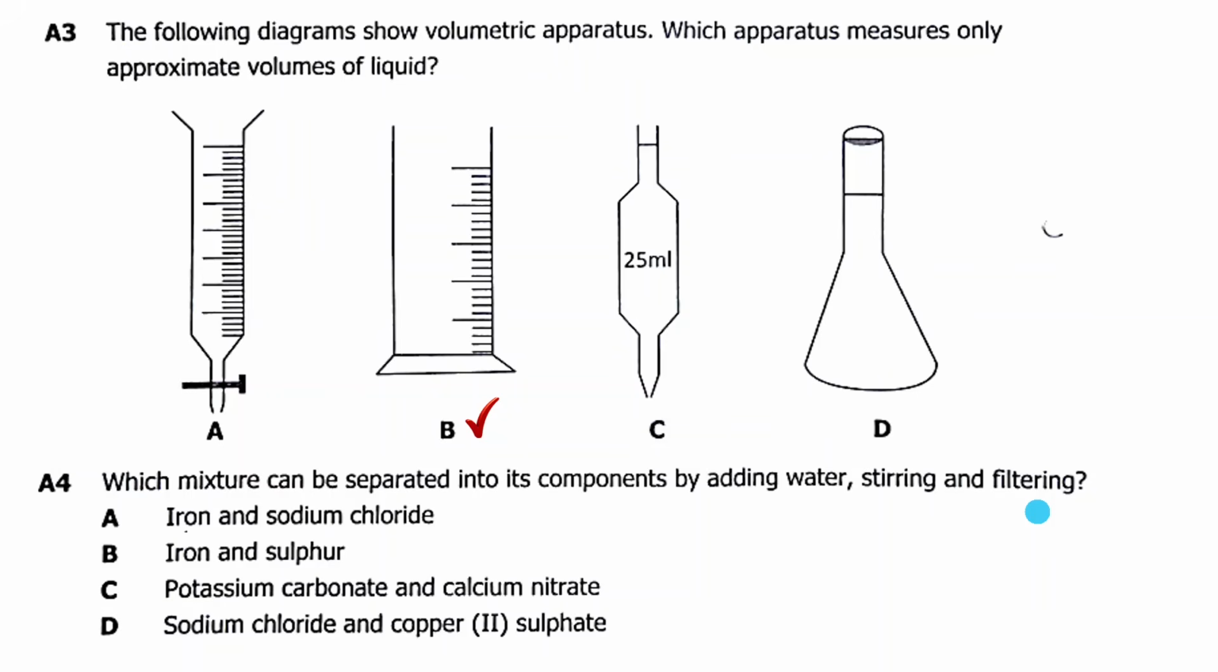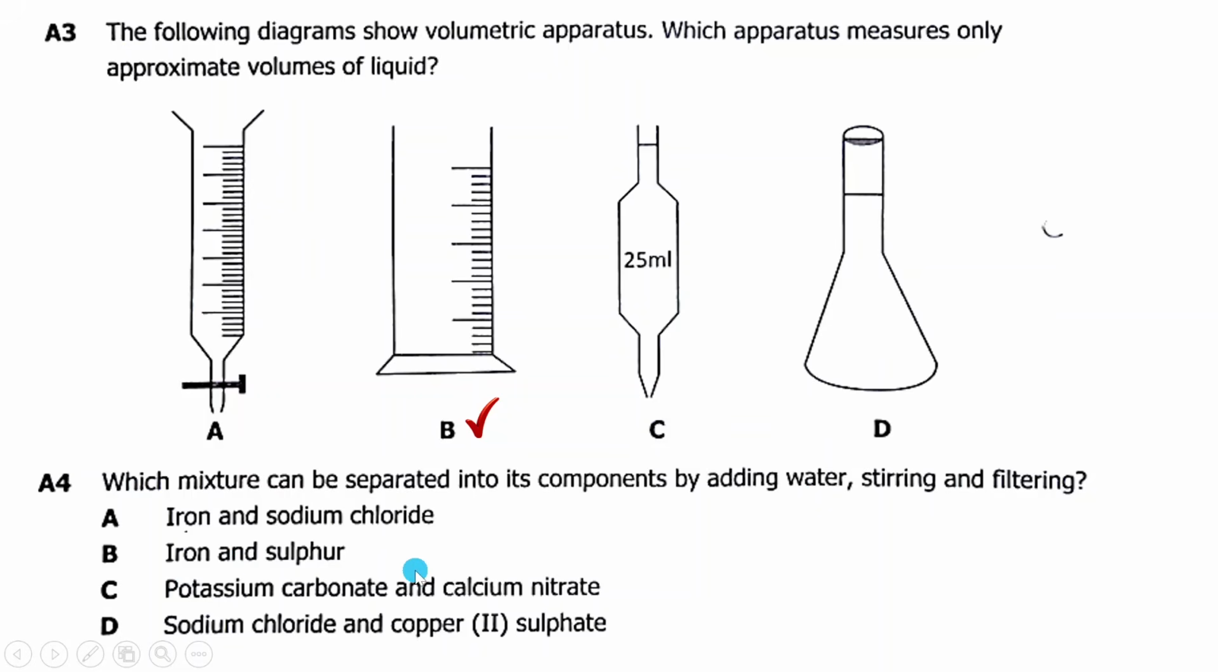Now, in this case, if we look at option A, iron and sodium chloride, does iron dissolve in water? It doesn't. If you get iron, mix it with sodium chloride and put it in water, stir, what will happen? Sodium chloride will dissolve, whilst the iron will not, right? Now, can you separate iron from sodium chloride by filtration? Of course, yes. Let's try B first. We have iron and sulfur.